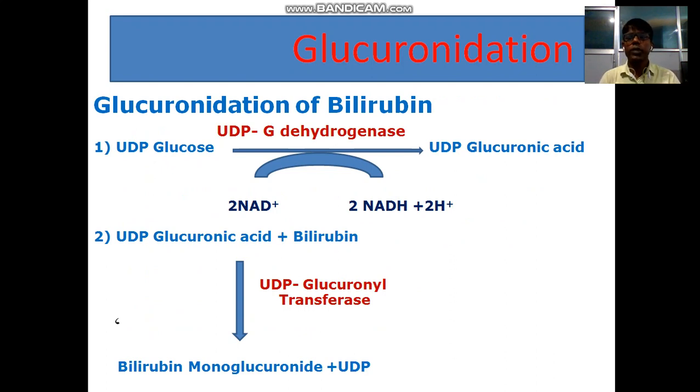Glucuronidation of bilirubin. UDP glucose is converted into UDP glucuronic acid, and UDP glucuronic acid converts bilirubin into bilirubin monoglucuronide by the enzyme UDP glucuronyl transferase.